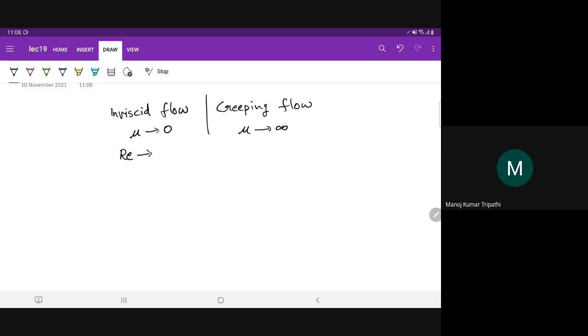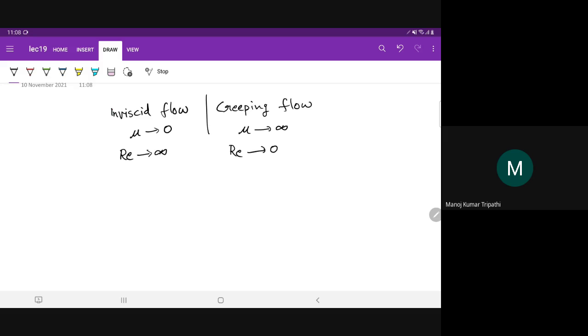This is inertial to viscous forces. So when viscous forces are negligible in comparison to inertial forces, Reynolds number will become very large, or Reynolds number approaches infinity. And in creeping flow situation, it will be opposite of this. Inertial to viscous forces will approach zero. That ratio will approach zero.